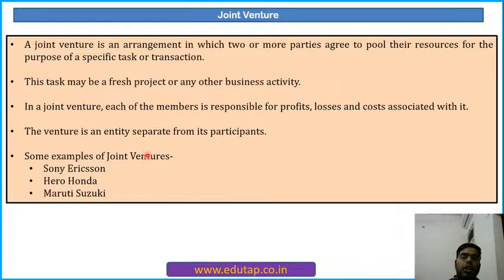And some examples of joint venture: Sony Ericsson, Hero Honda, Maruti Suzuki. Suzuki was an automobile brand in Japan and Maruti was an Indian brand. So they both came together to expand the automobile business in India. I can get some answers. Very good. Mooney has given SBI General. Very good. Crompton Greaves, Hero Honda, Maruti Suzuki, Bharti Axa. Very good. Okay. There is one more, HDFC Life.